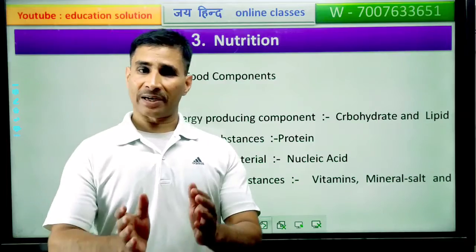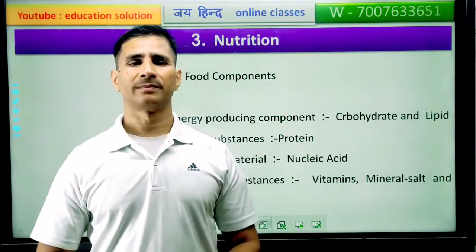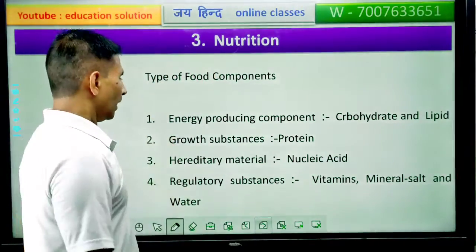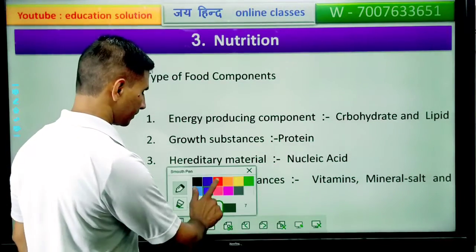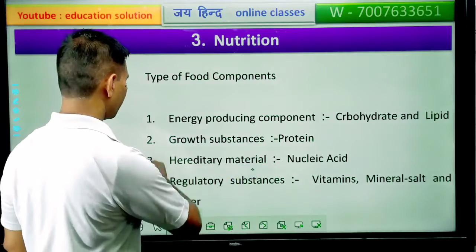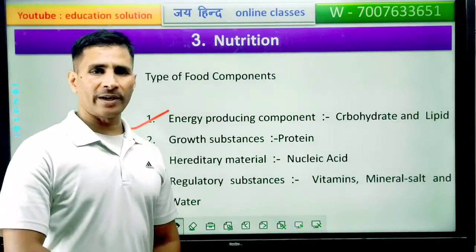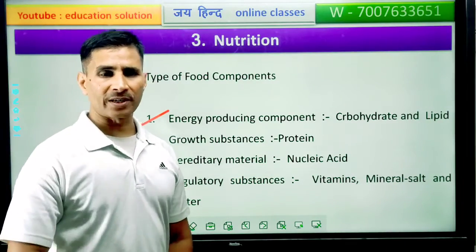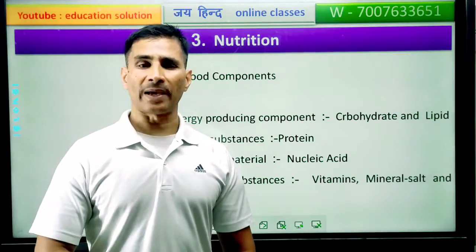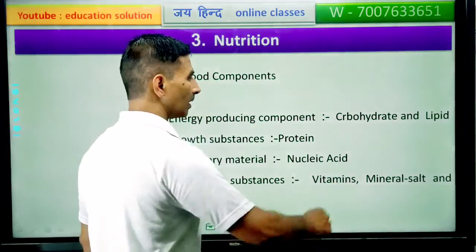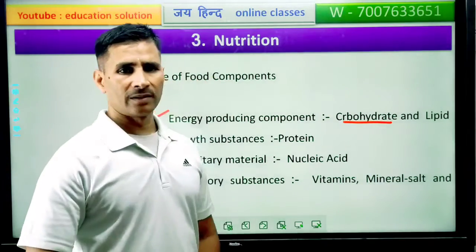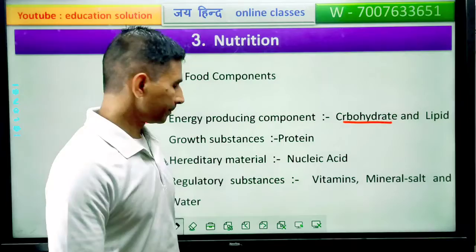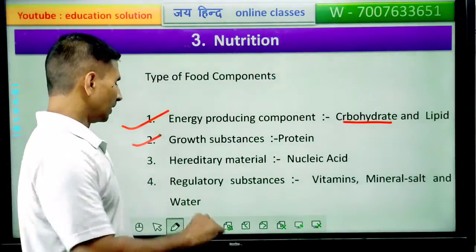Food components can be categorized in 4 groups. Energy producing components: carbohydrate and lipid. These components are responsible for supplying energy.